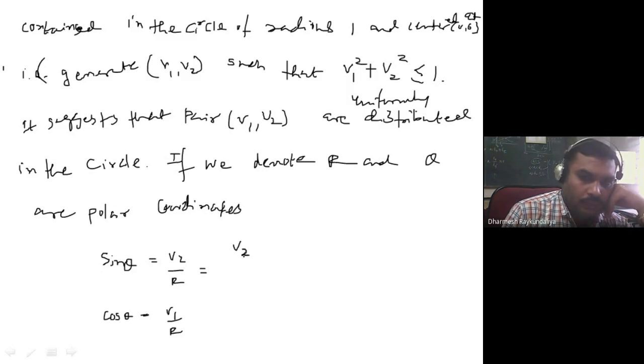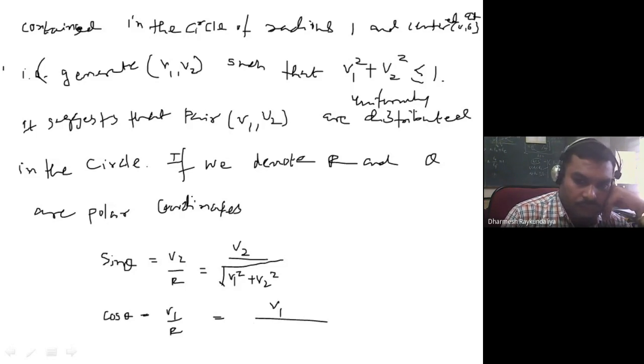So sine theta is v2 upon the square root of v1 square plus v2 square, and cos theta is v1 upon the square root of v1 square plus v2 square. Okay, up to here clear? Yes, sir.